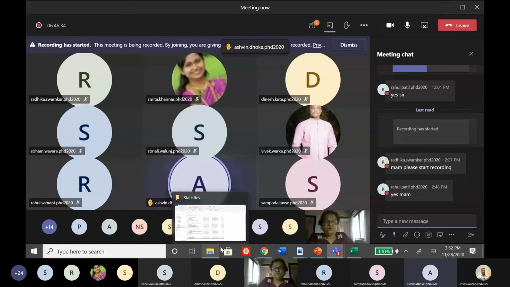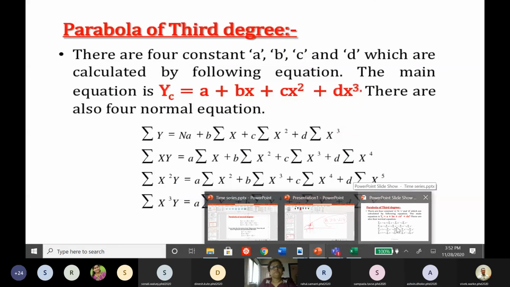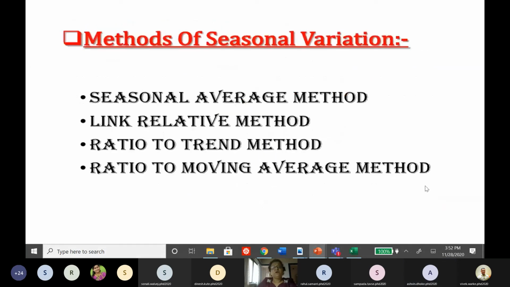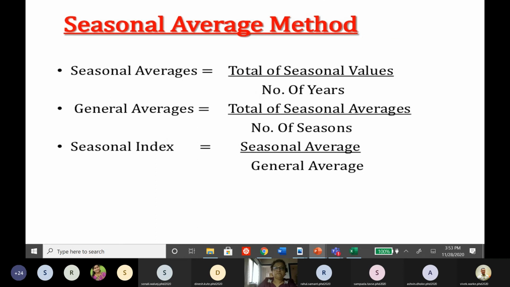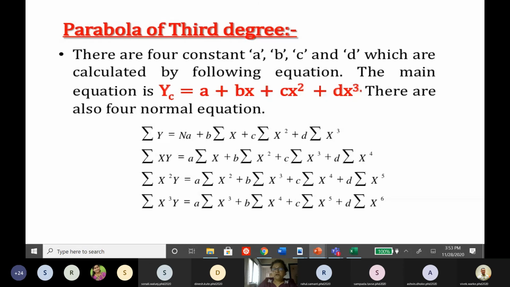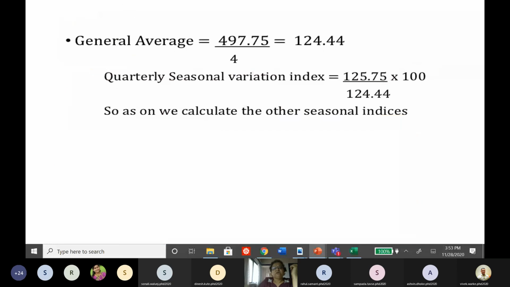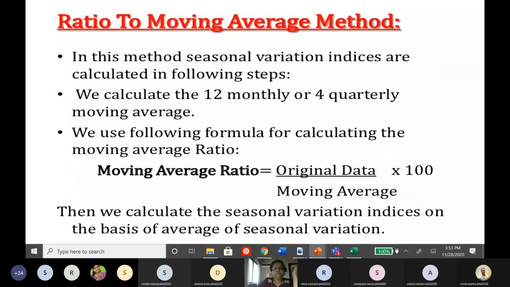So shall we go ahead? It is almost 4. If you want, we can move ahead for the seasonal trend. Parabola of third degree, and this is a seasonal variation. How to do the analysis of seasonal variations? If you want, I will go ahead, because there are again so many things here.